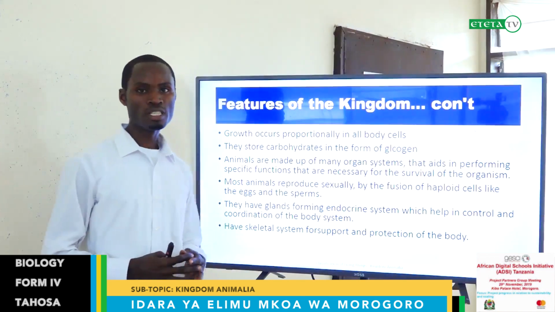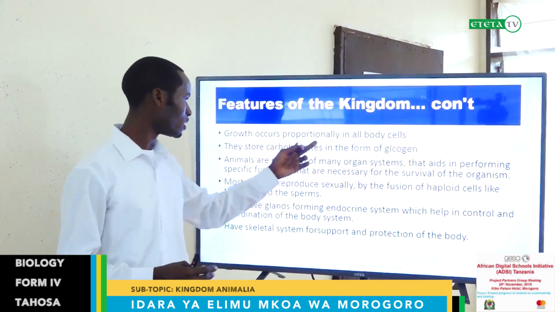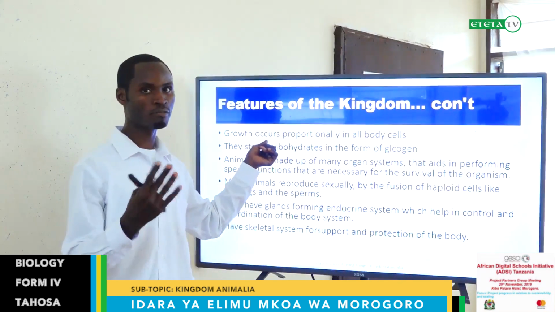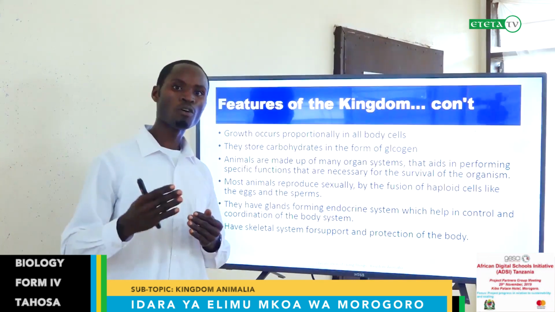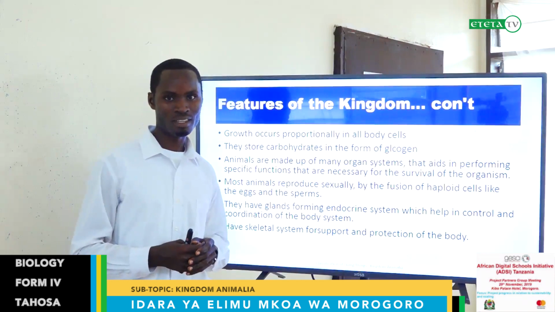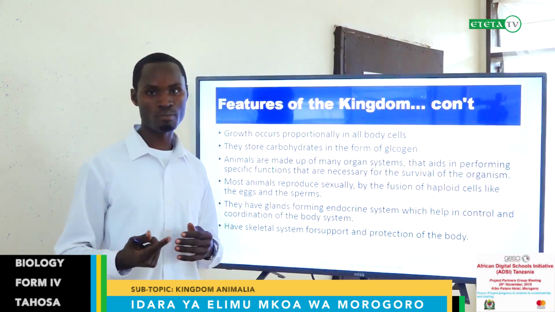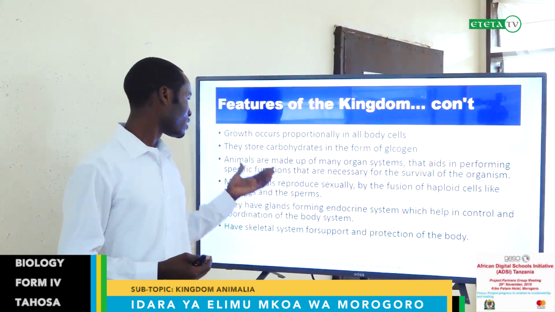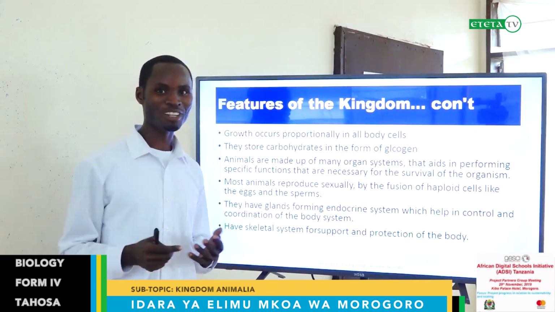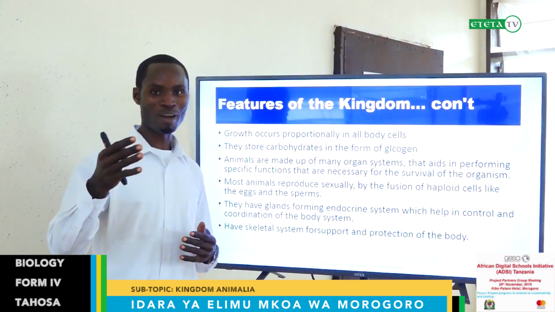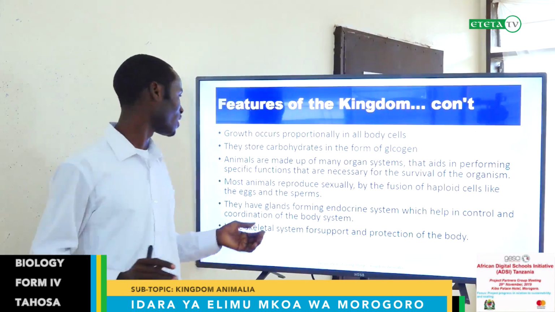Again, growth in these organisms, Kingdom Animalia, occurs proportionally in all body cells. This is different from other organisms like Plantae. The plants, they grow in some parts. They are not growing proportionally. Growth occurs only in meristems, meristematic cells. But for animals, if only your hand were growing, or only the head were growing, you couldn't be an adult but you would be the size of a baby. No, they grow all proportionally.